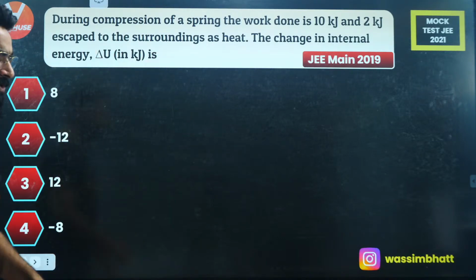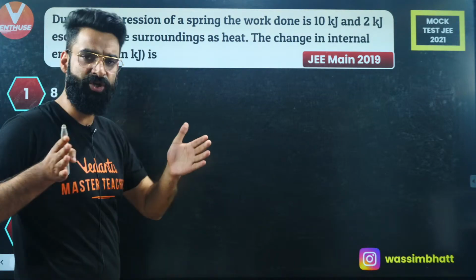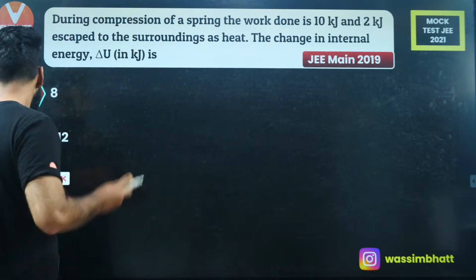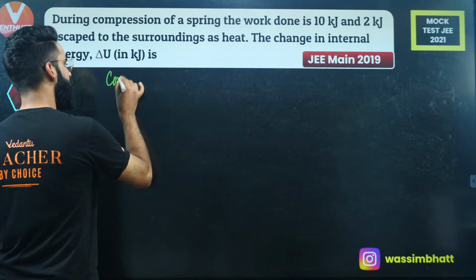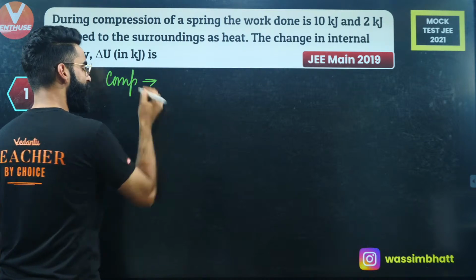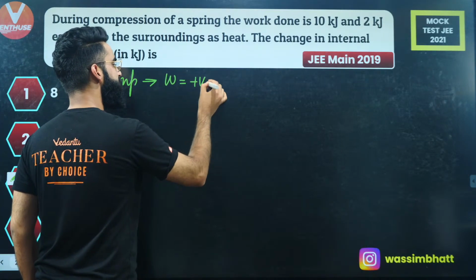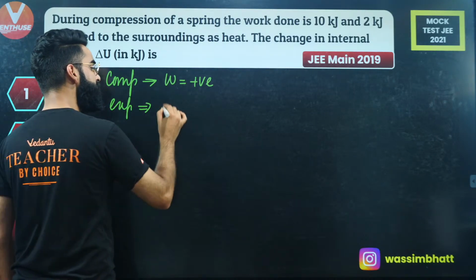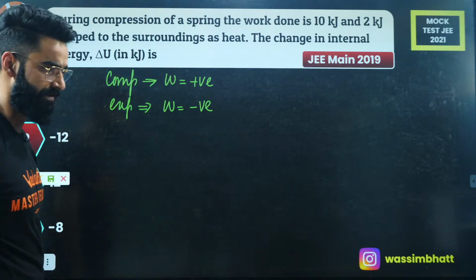Okay, what about this one, guys? JEE Main's 2019 question. I'm sure you can kill this one as well. During compression of a spring, the work done is 10 kilojoules. First thing you all must know: in chemistry, whenever there is compression, we say work is done on the system and the W value is taken to be positive. Whenever there is expansion, work is done by the system and the W value is taken to be negative, whereas in physics, the sign conventions are reversed.